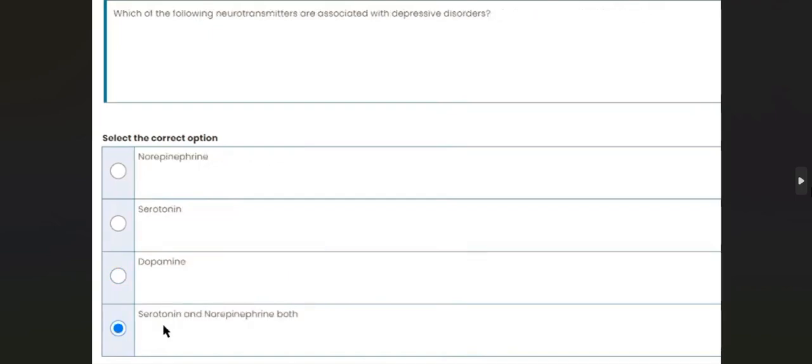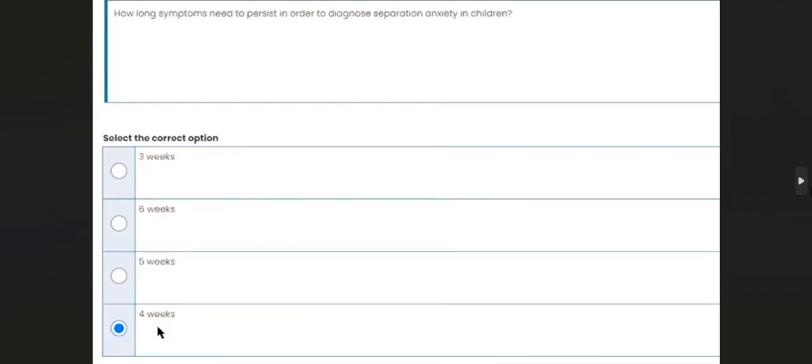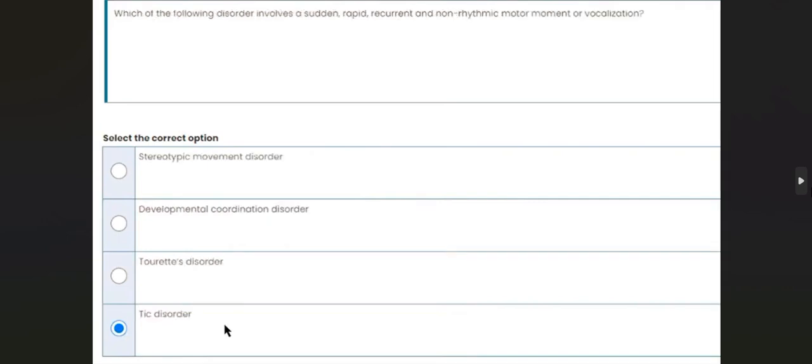Which of the following neurotransmitters are associated with depressive disorders? Serotonin and norepinephrine. How long symptoms need to persist in order to diagnose separation anxiety in children? 4 weeks. Which of the following disorder involves a sudden, rapid, recurrent, and non-rhythmic motor movement or vocalization? Tic disorder. Which of the following structural changes in the brain can cause depression? Reduced grey matter.